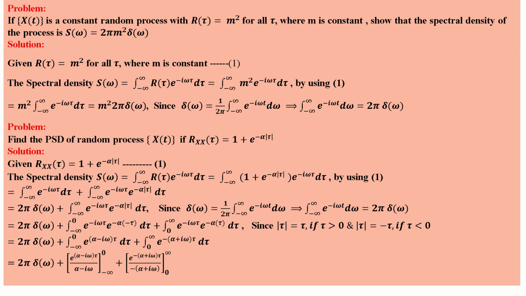Here instead of a we have alpha minus i omega, right? Similarly the second one, plus e power (minus alpha minus i omega) tau by (minus alpha minus i omega), with limits 0 to infinity.